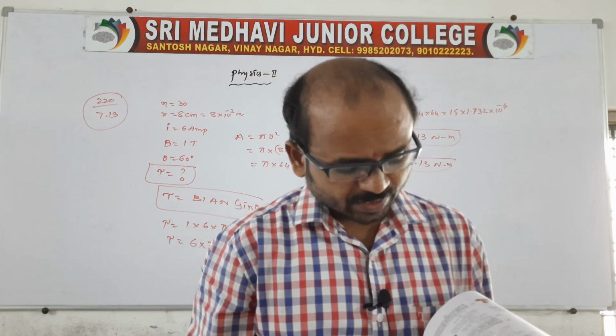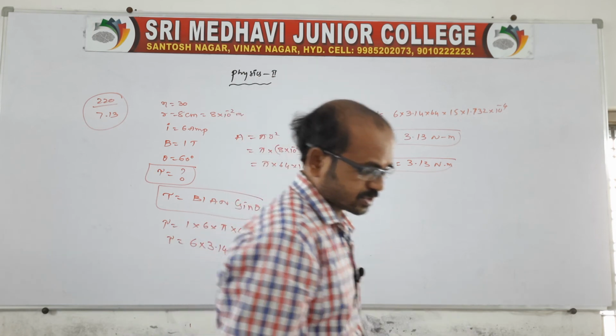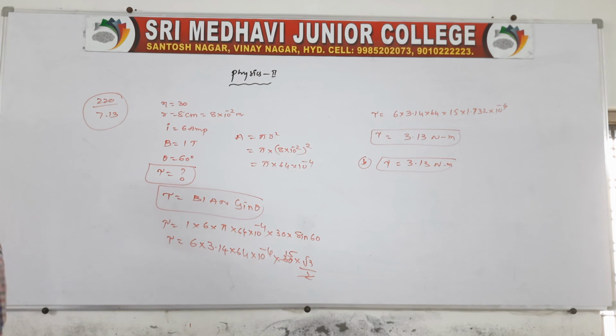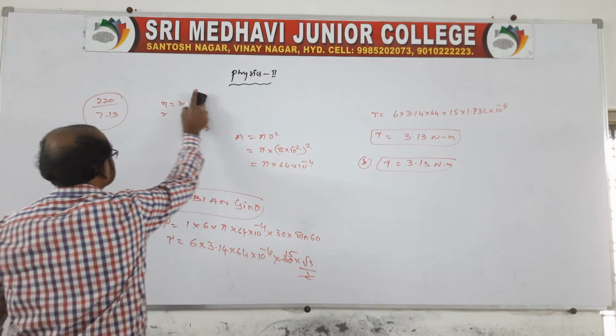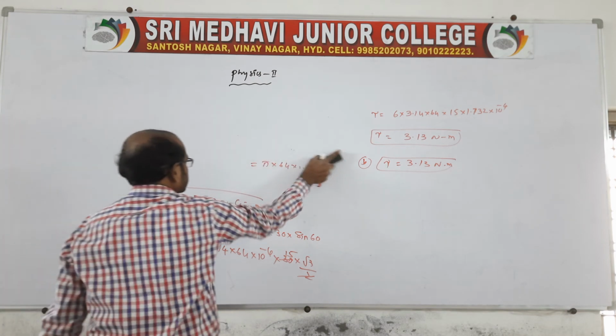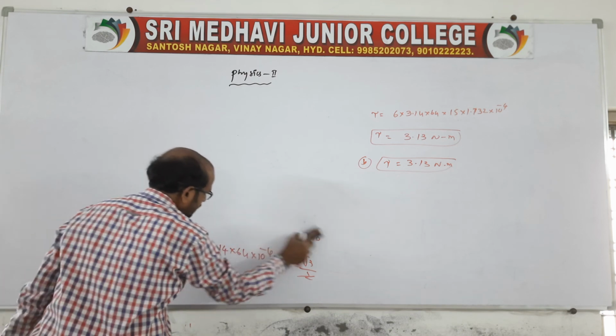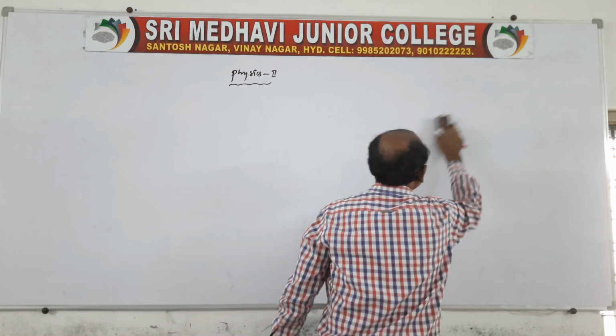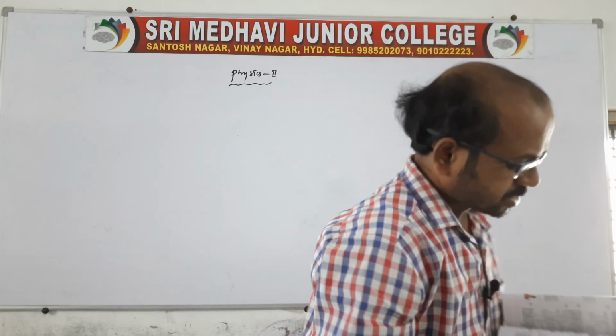How do you convert a moving coil galvanometer into a voltmeter? A high resistance is connected to the galvanometer in series. That is about the voltmeter.